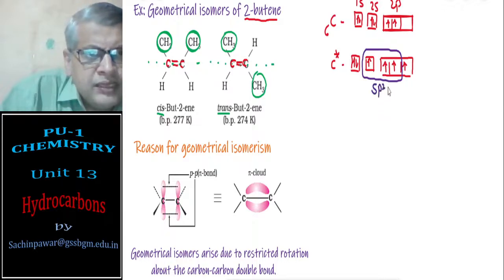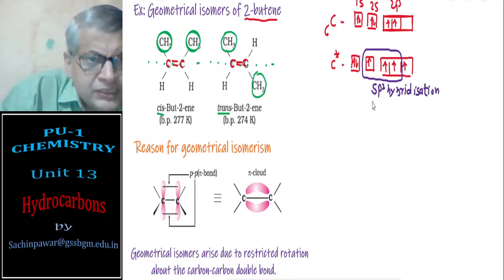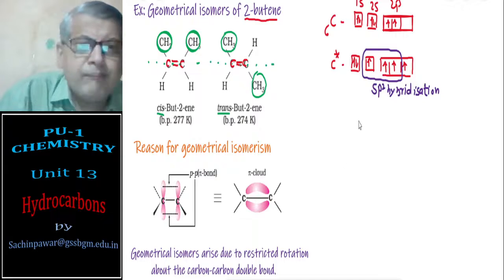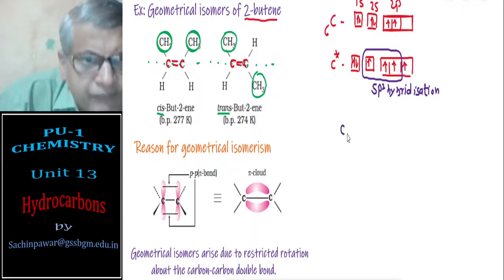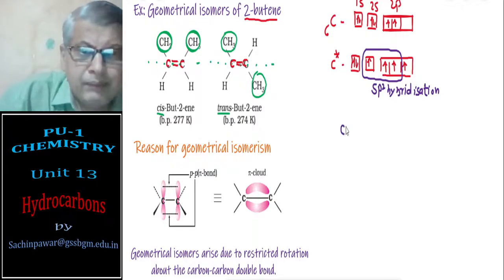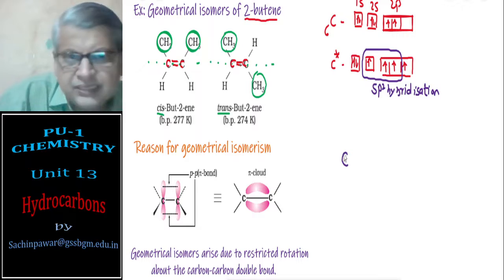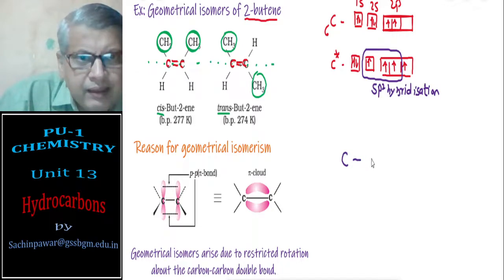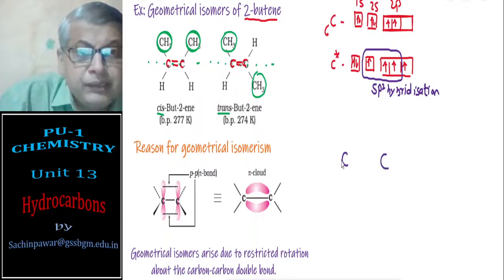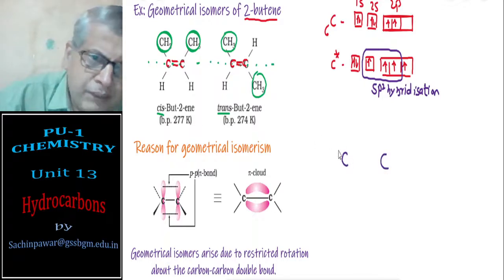So here sp2 hybridization will take place. That means one s orbital and two p orbitals will combine, and both the carbon atoms will have sp2 hybrid orbitals. Now the sp2 hybrid orbital has a trigonal structure, as I have told you just now.